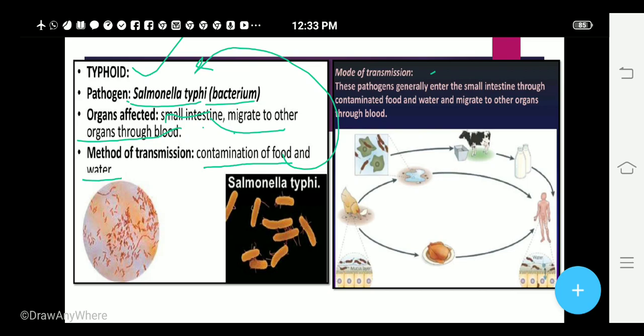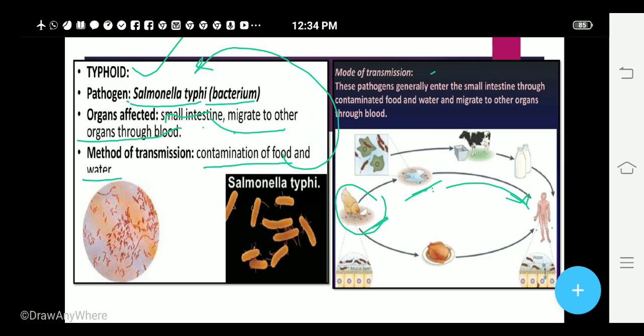So, what actually happens is, you can see the hen here. Suppose the chicken has eaten some food, and that food had got the bacteria in it. Which bacterium? Salmonella typhi. And then it released its feces in the water body, and when the water was ingested by the human being, it can also cause this disease.